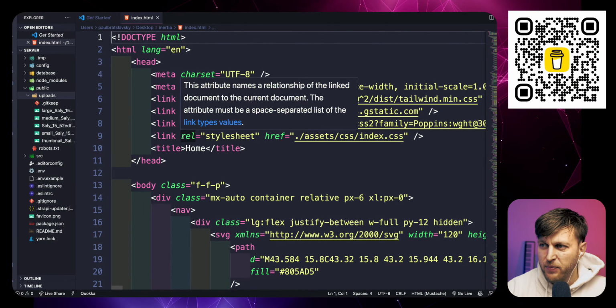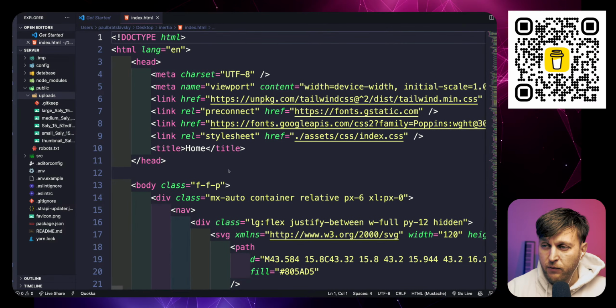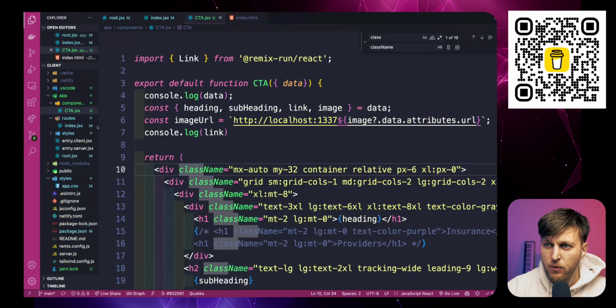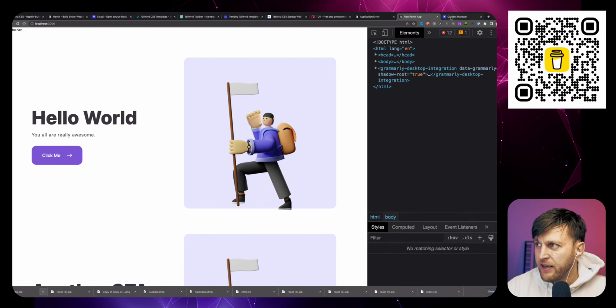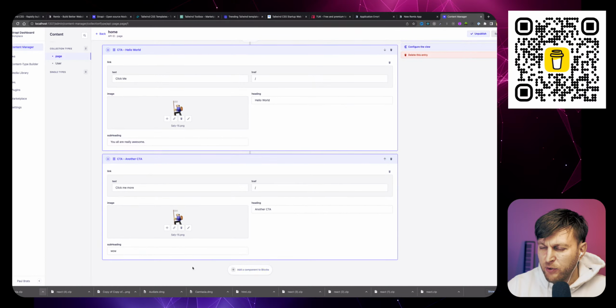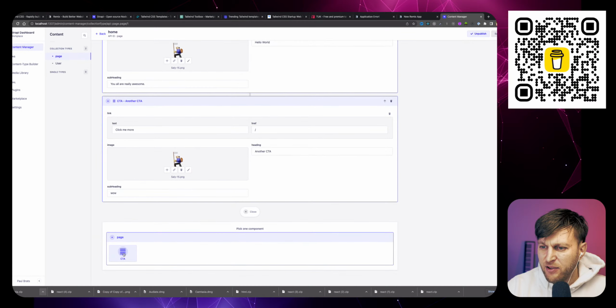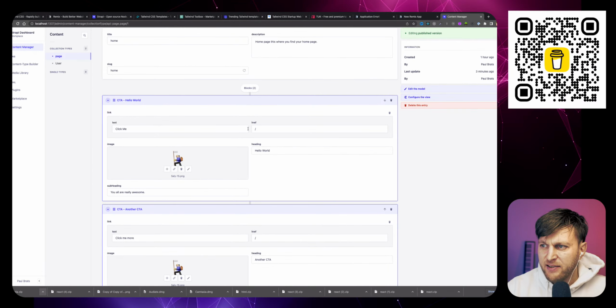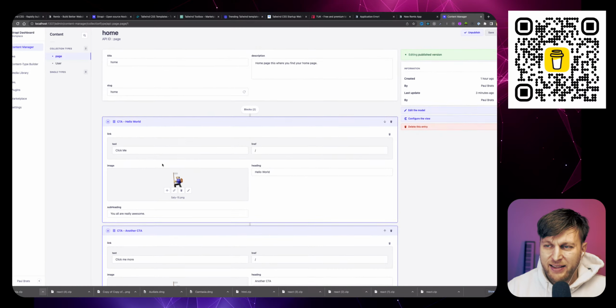Actually, because I know a lot of people probably drop off, let me do a quick walkthrough of everything we did. What we did is we set up Strapi and we created a page. Within our page, we created a dynamic zone, which allows you to select or define blocks that you could choose from to add components. We created a call to action component, which has a link, heading, subheading, and an image. And we are now able to get that data from our backend.